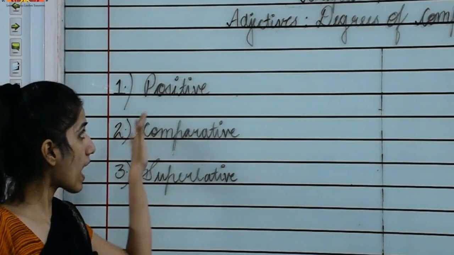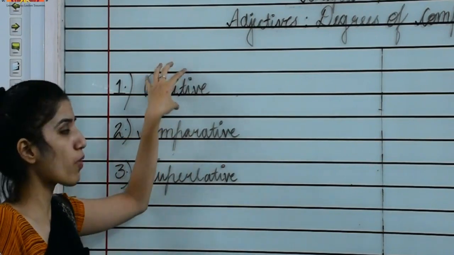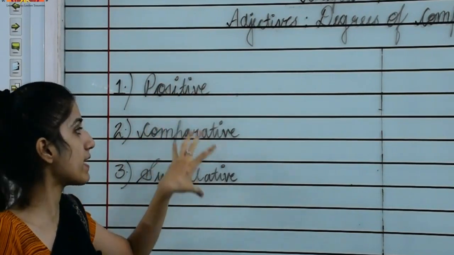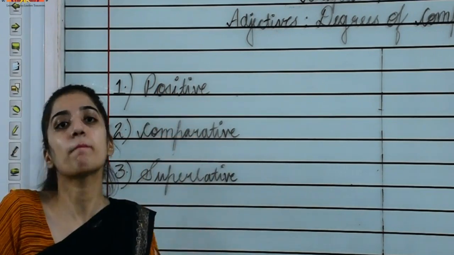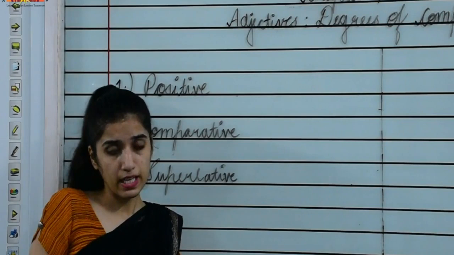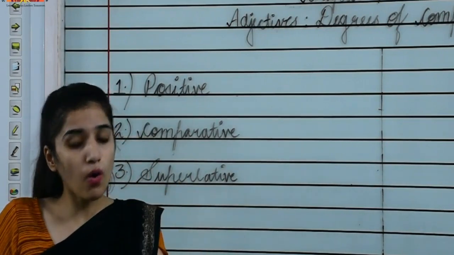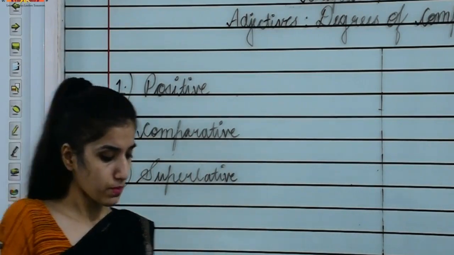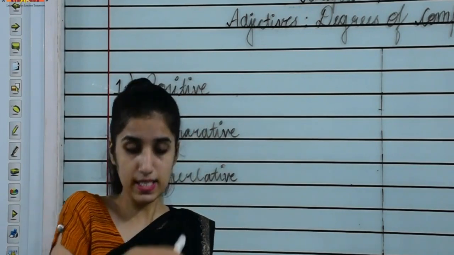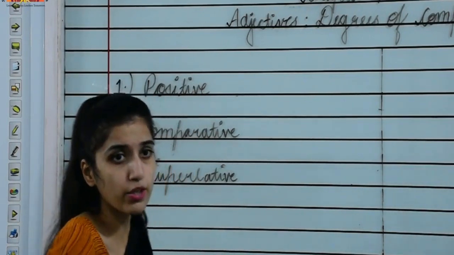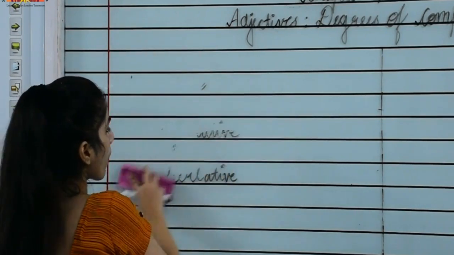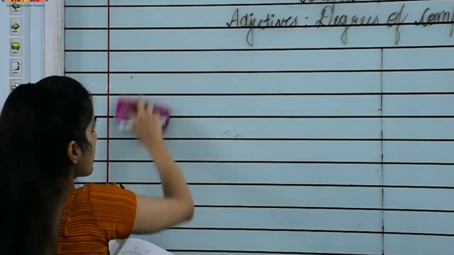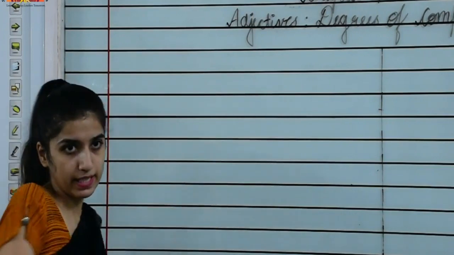Now there are some ways to form the comparative and superlative out of the positive degree of comparison. Some ways are already given in your book on page number 30. You can see that, and I am also telling you over here.